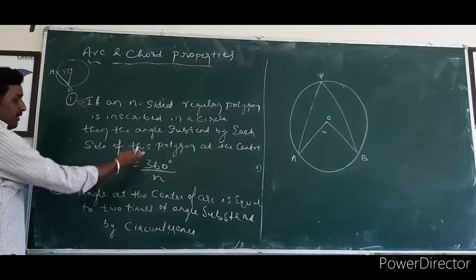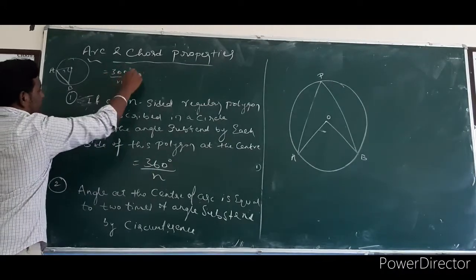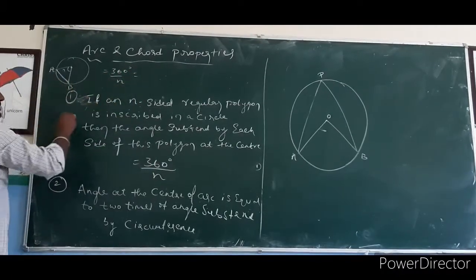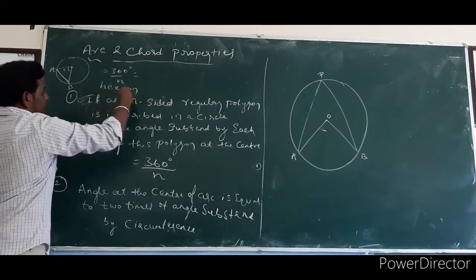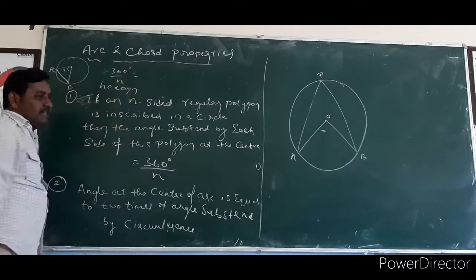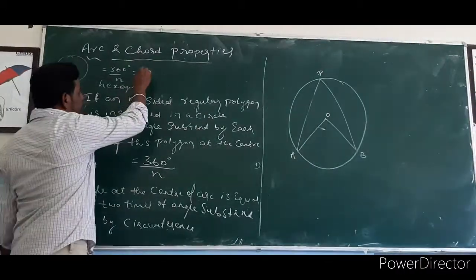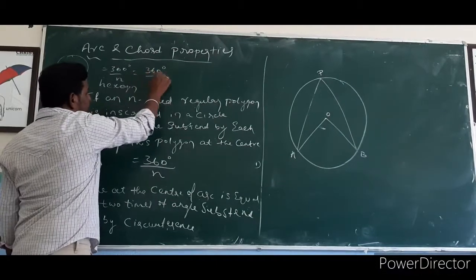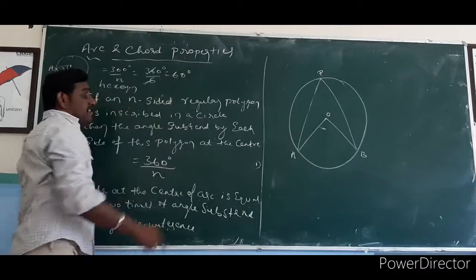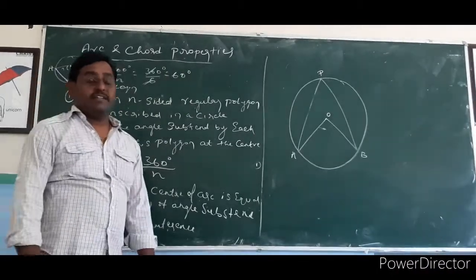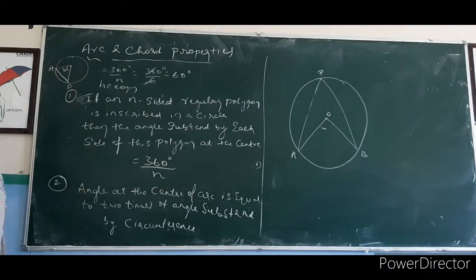By using the formula 360 degrees divided by n, where n is the number of sides of the regular polygon. For a regular hexagon, it is 360 degrees divided by 6, which is 60 degrees. So the central angle of the regular hexagon is 60 degrees.